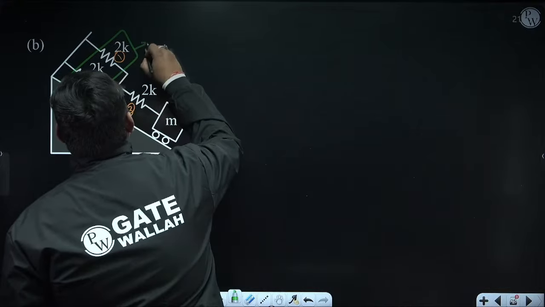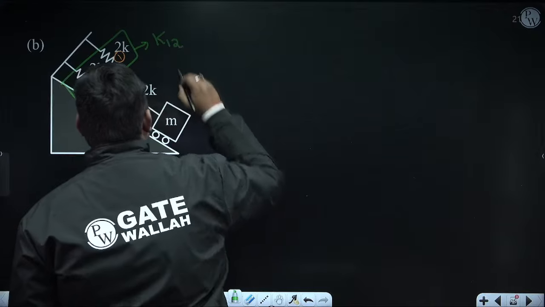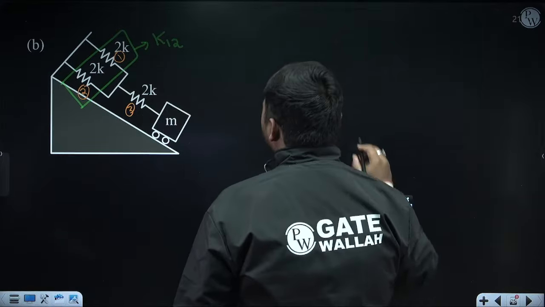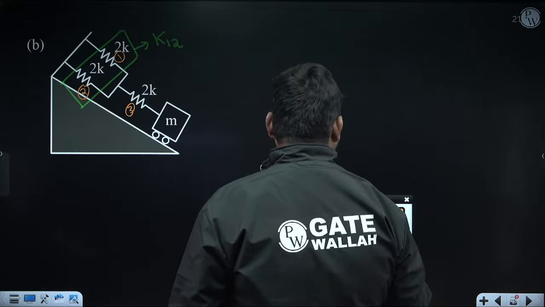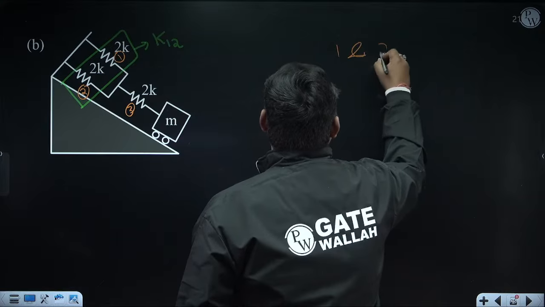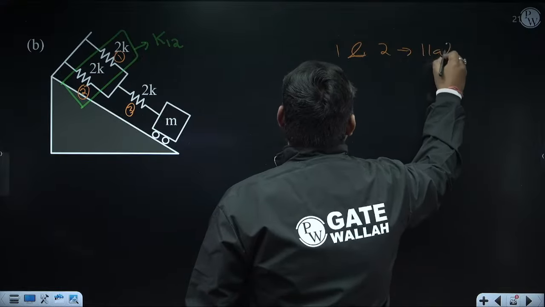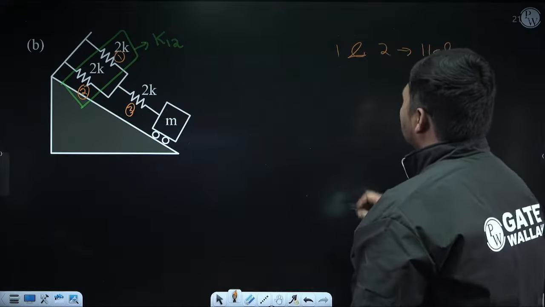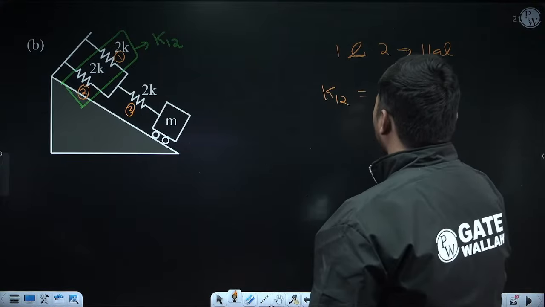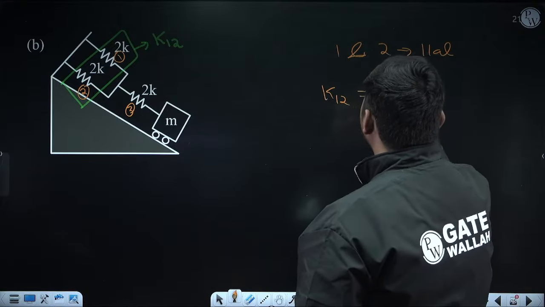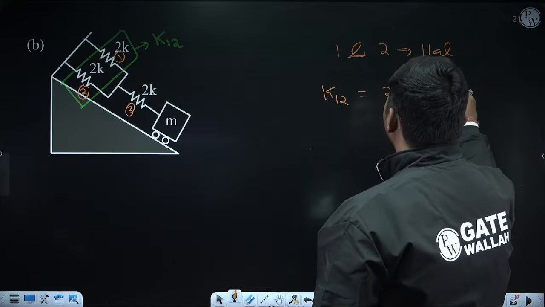Suppose equivalent of 1 and 2 I am denoting as K12. And how can we calculate K12? See here, spring 1 and 2, they are in parallel. So K12 will be equal to, since they are in parallel, just add the stiffness of individual springs. This will be equal to K1, which is 2K, plus K2, which is again 2K.